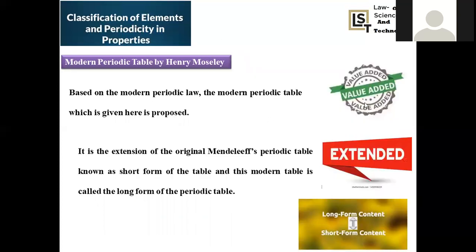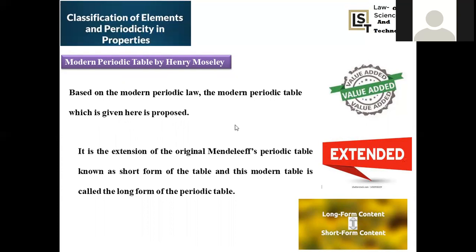Now, let us see what the value addition of this modern periodic table is, and how the extension is possible from long form to short form, or short form to long form. There is a vice versa condition. Based on the modern periodic law, what is the modern periodic law? In accordance with increasing atomic number, all the physical and chemical properties of the elements are periodic functions at different intervals. That is the modern periodic law.